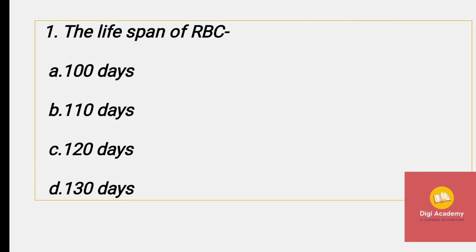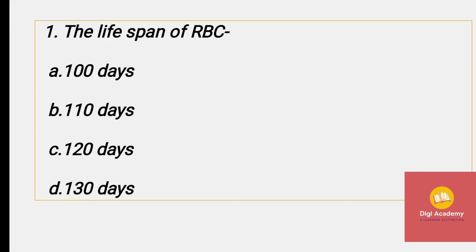The first question: the lifespan of RBC is 100 days, 110 days, 120 days, or 130 days. Before going to answer, we should know the blood cells are of three major types: one is RBC, second is WBC, and third is platelets.